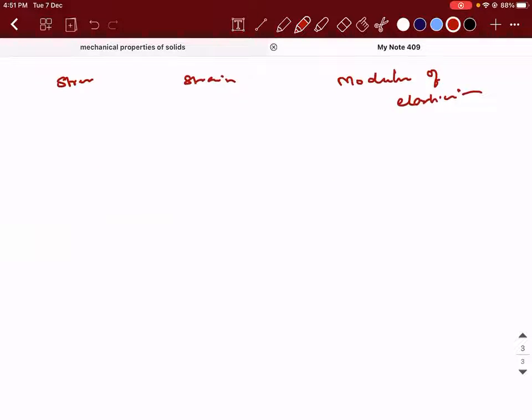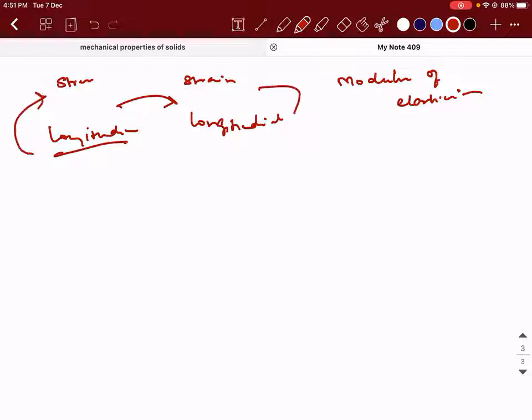When longitudinal stress is applied, there will be a longitudinal strain. If you take the ratio of longitudinal stress to longitudinal strain, you will get one modulus of elasticity. Are you able to understand?